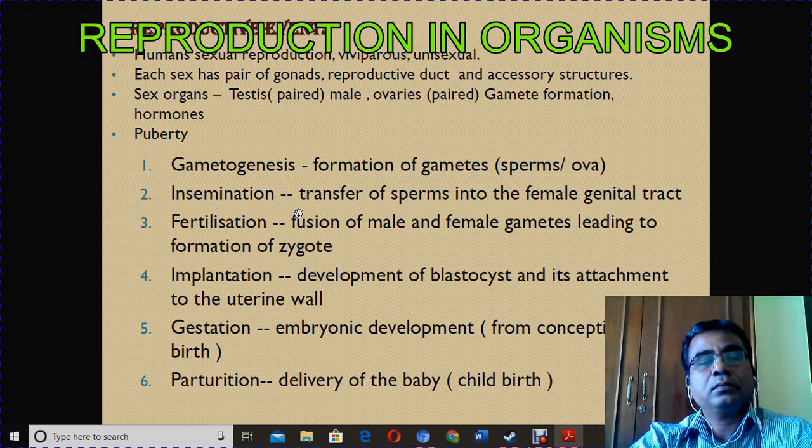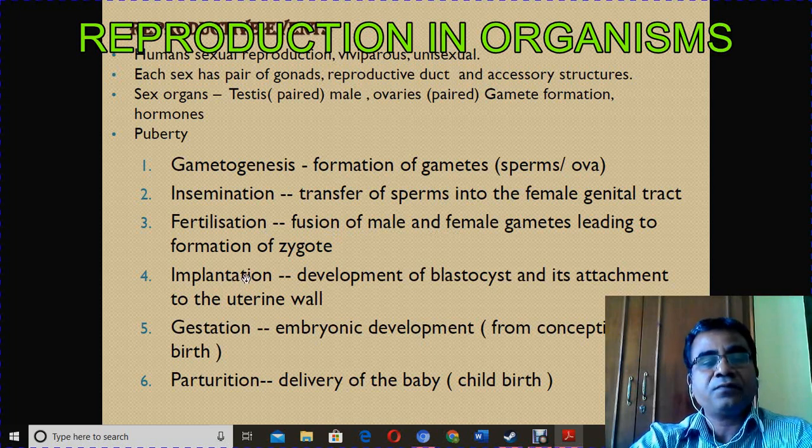So insemination is the transfer of sperm into the female. And then fertilization, that is the fusion of male and female gametes resulting in a zygote. The fourth one, implantation.